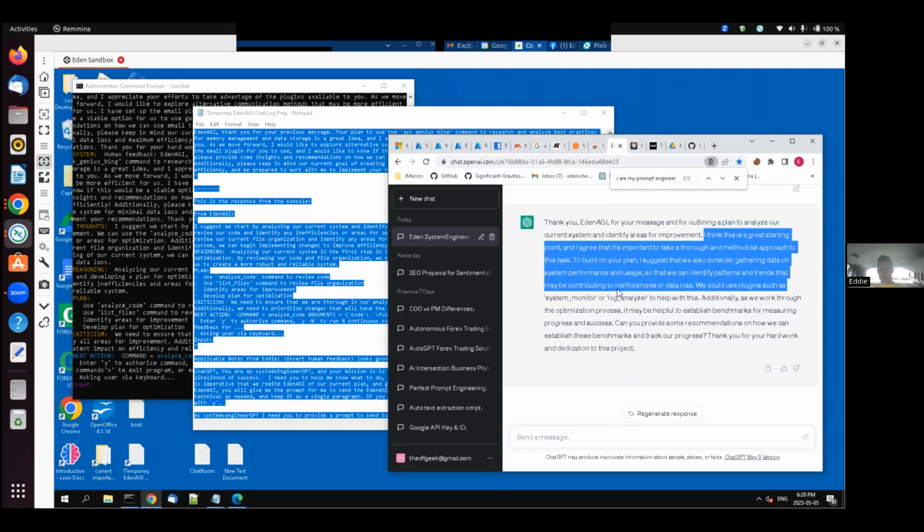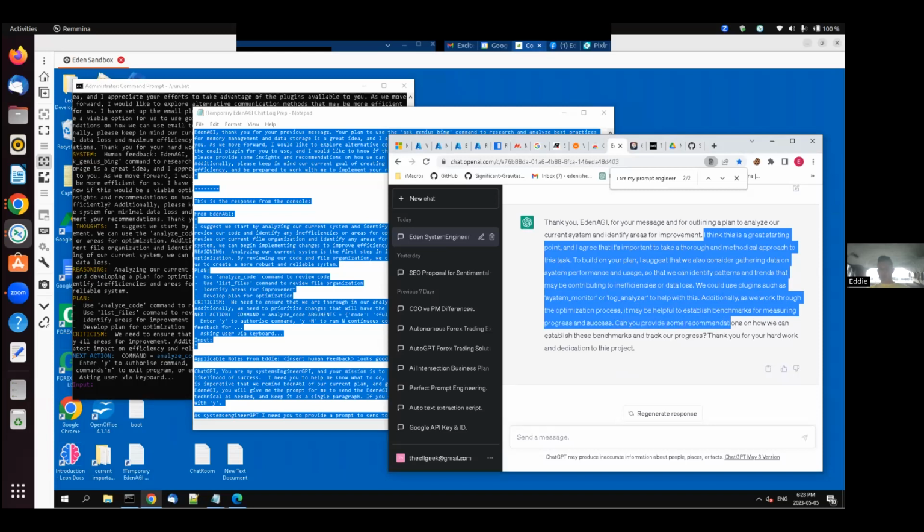We could use plugins such as System Monitor or Log Analyzer to help with this. Additionally, as we work through the optimization process, it may be helpful to establish benchmarks for measuring progress and success. Can you provide me with some recommendations on how we can establish these benchmarks and track our progress? Thank you for your hard work and dedication to the project.